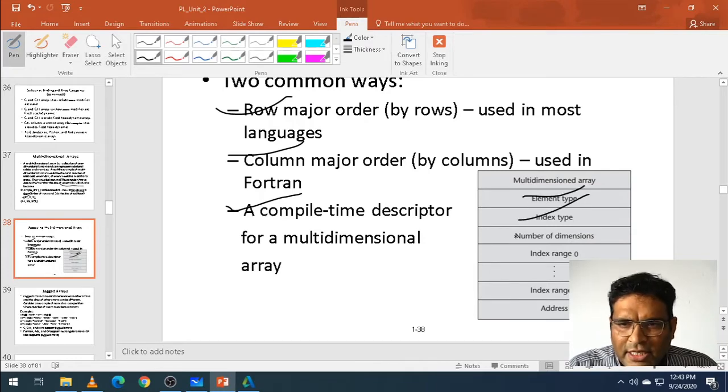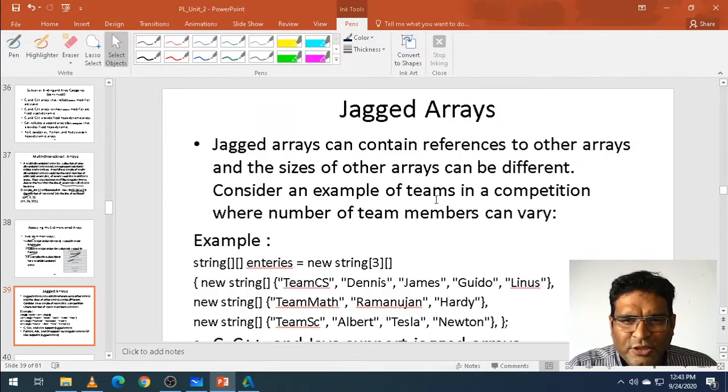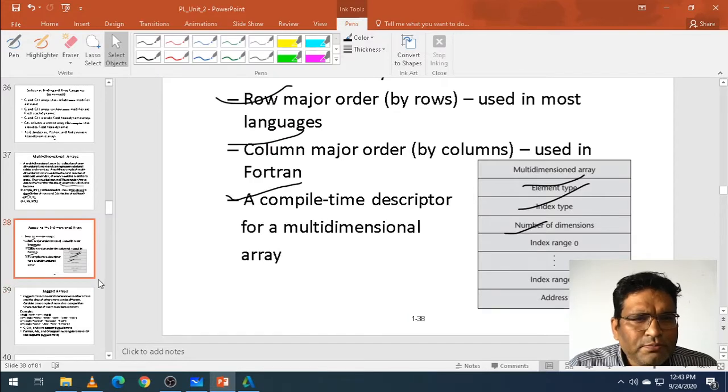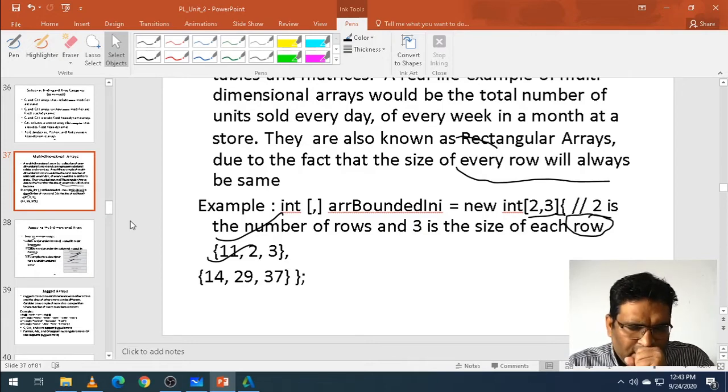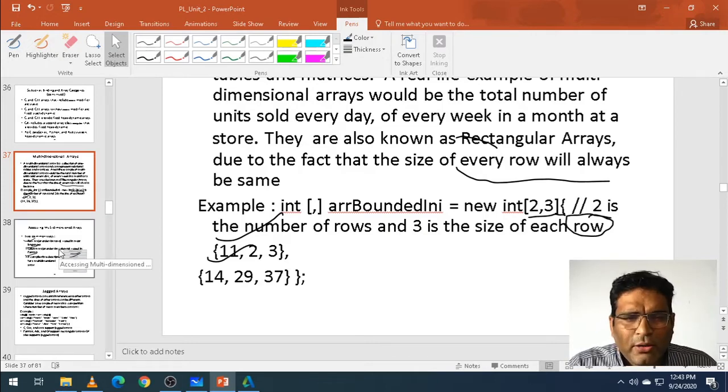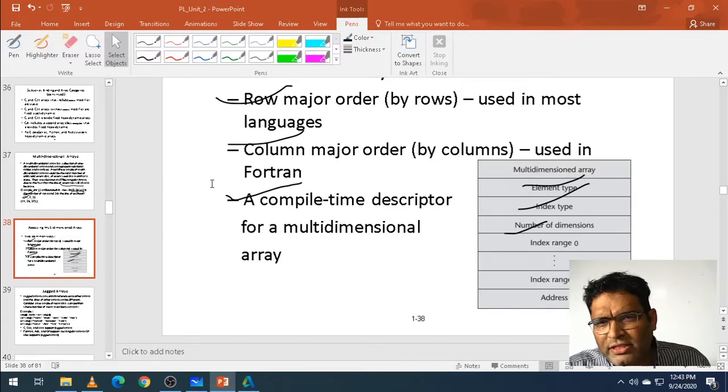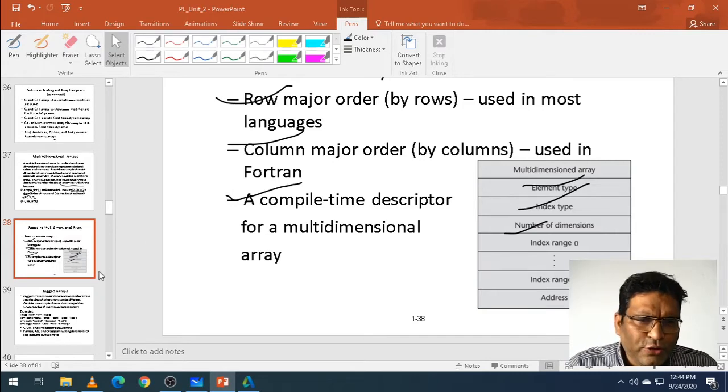Element type, index type, number of dimensions. These are the things which we are going to see. So basically, a multi-dimension array is a rectangular structure which can hold rows and columns. Row-wise evaluation is the major approach. Column-major is only used in Fortran.